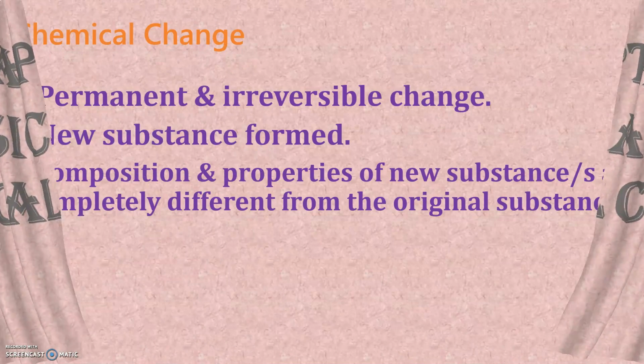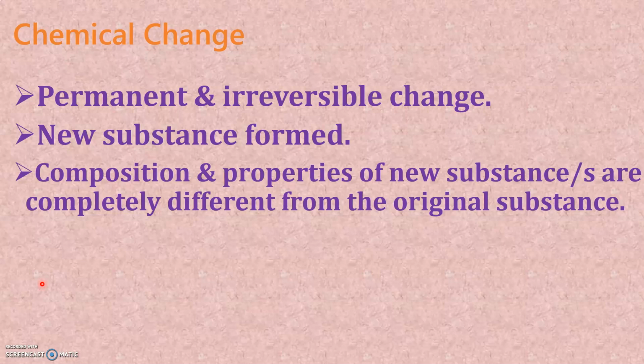So before we go and see these examples, let's brush up on what we have already learned about a chemical change. A chemical change is a permanent change and also it is an irreversible change. There is new substance or new product formation in case of a chemical change. Also, the composition and the properties of the new substance or the new products are completely different from the composition and the properties of the original substance.